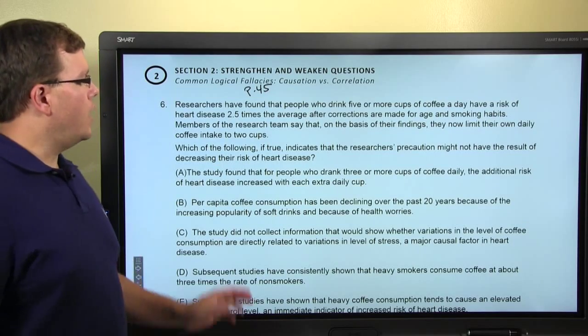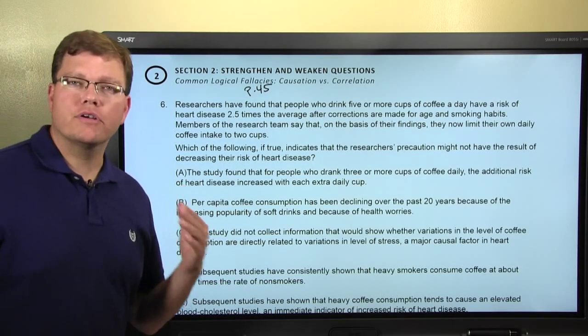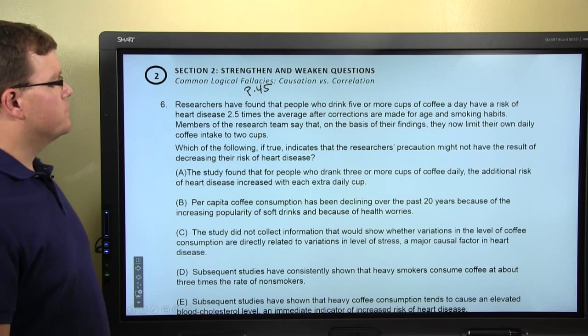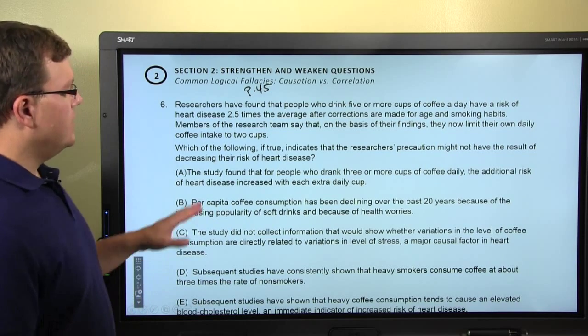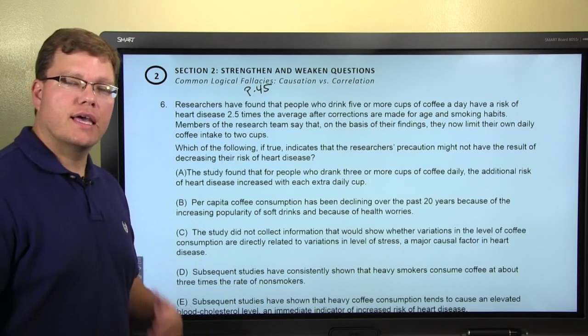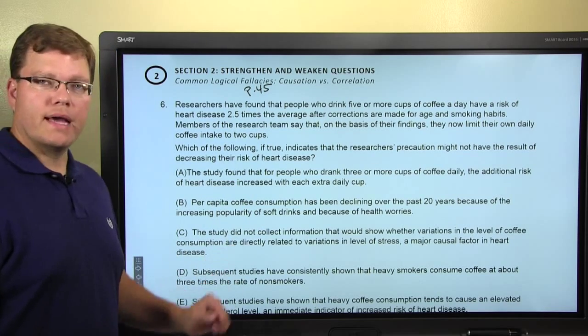All right, so back to critical reasoning. We have problem number 6 here on page 45. And if you haven't had a chance to give this one a shot yet, go ahead and do that. We'll get back to the explanation.